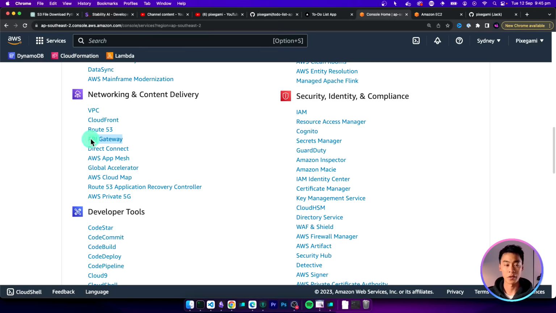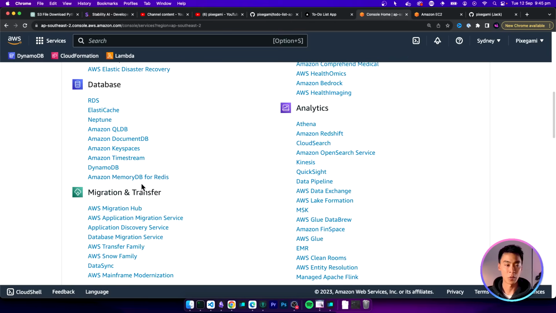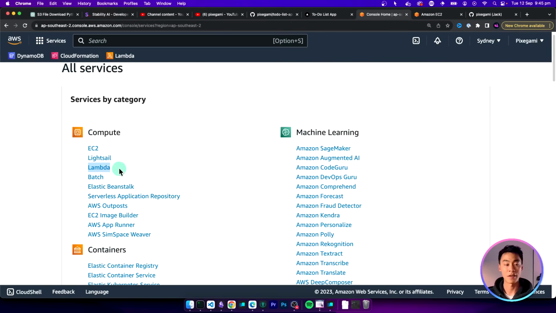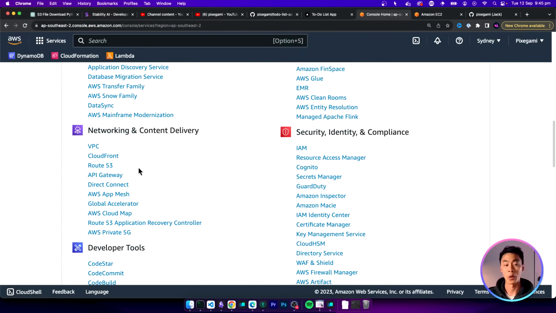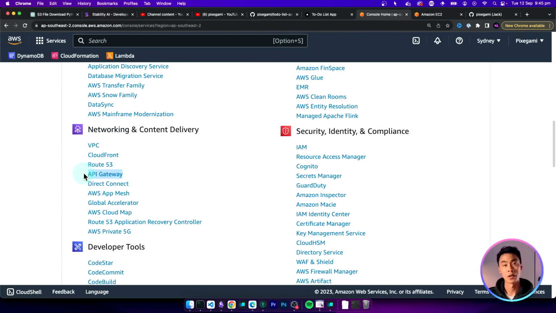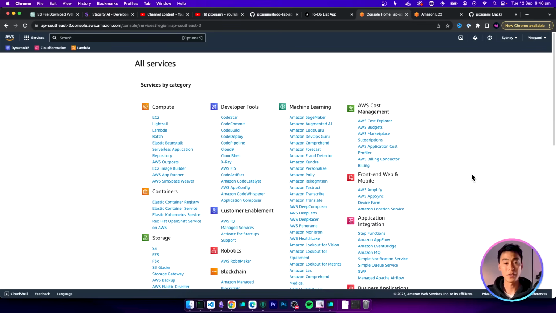API Gateway is also another popular one. So for example, it works really well with Lambda. If you have a Lambda function with your code in there and you want to turn it into a URL endpoint, you can basically just hook it up with API Gateway. And then you'll have an HTTP endpoint that you can use to call that Lambda function. Now, even though there's hundreds of services here, those 4 or 5 ones that I mentioned are enough to get us started building something really basic.